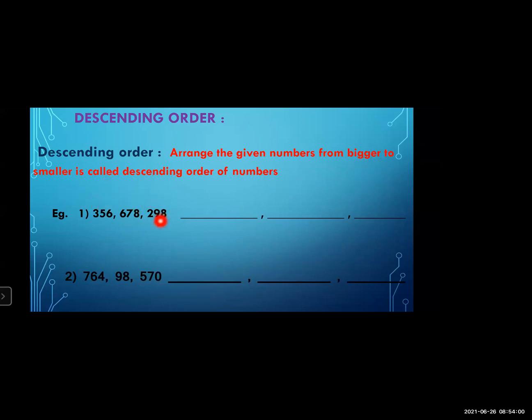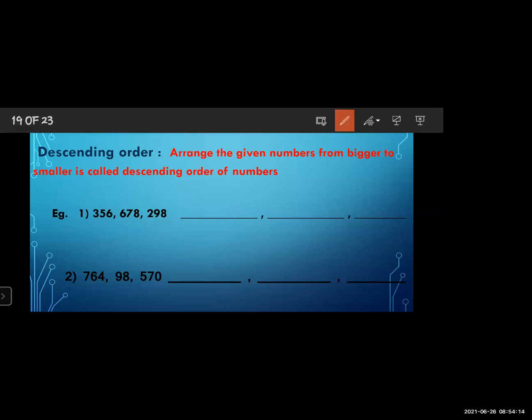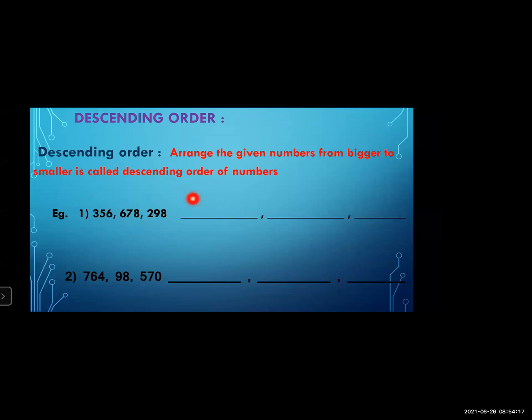So in the first example, three numbers are given: 356, 678, and 298. Descending means what? Bigger to smaller. Ascending means smaller to bigger. And descending means bigger to smaller. Descending is totally opposite to ascending.